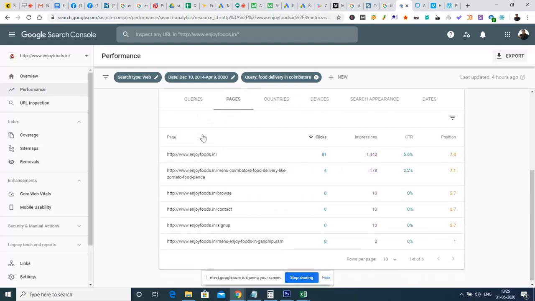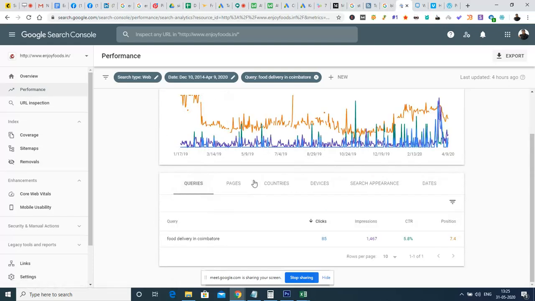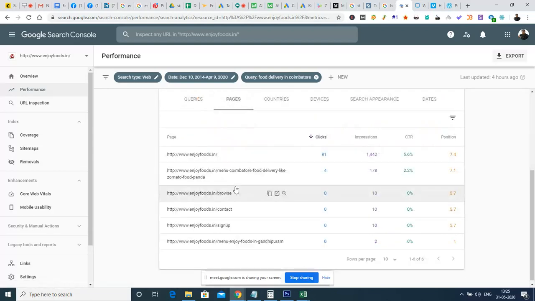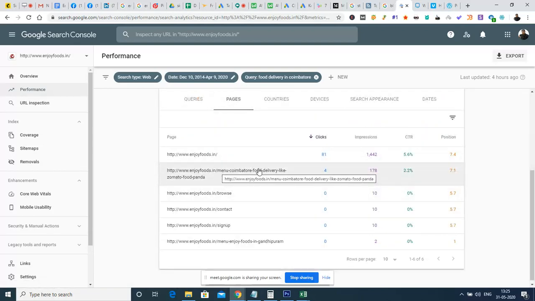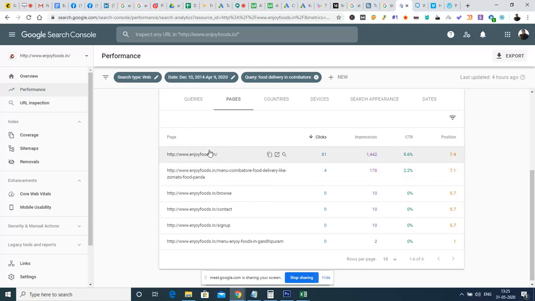So what we have to do is include that keyword exactly in the URL slug that we are going to optimize for. By this method, that particular website will be ranked higher and receive more clicks than anything else, because these others are not exactly targeted for the keyword food delivery in Coimbatore. Suppose you have URLs with food delivery in Coimbatore, and we have the on-page optimization work which we did in the H1 tag, etc. Then this particular page will rank higher for those keywords much more quickly and easily.